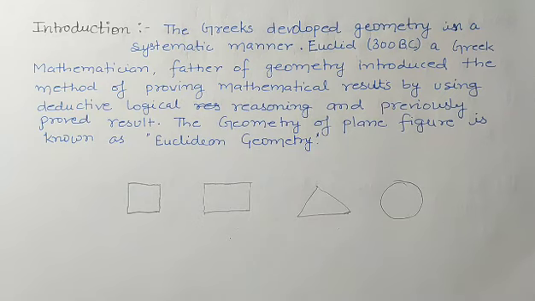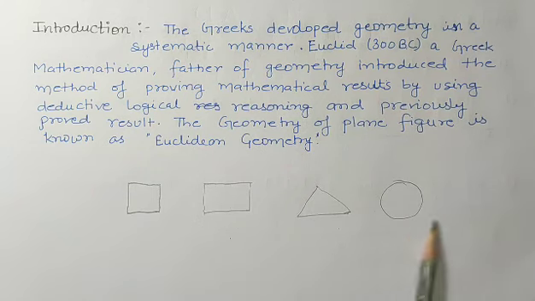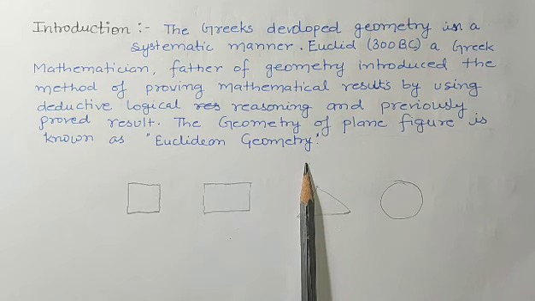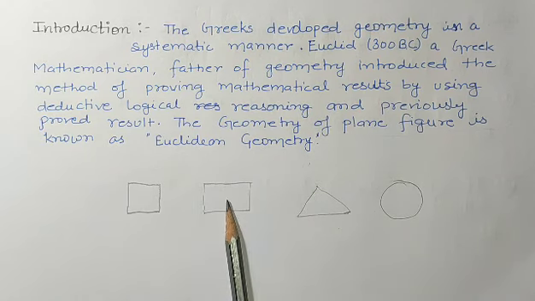You can include quadrilaterals also, and all types of quadrilateral will be included. So the geometry of all these plane figures is known as Euclidean geometry.